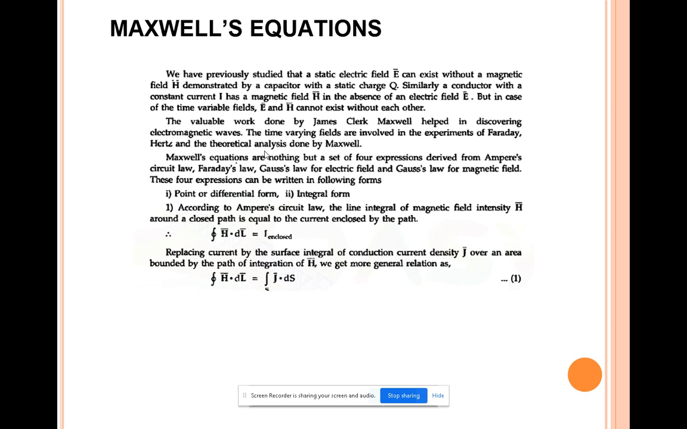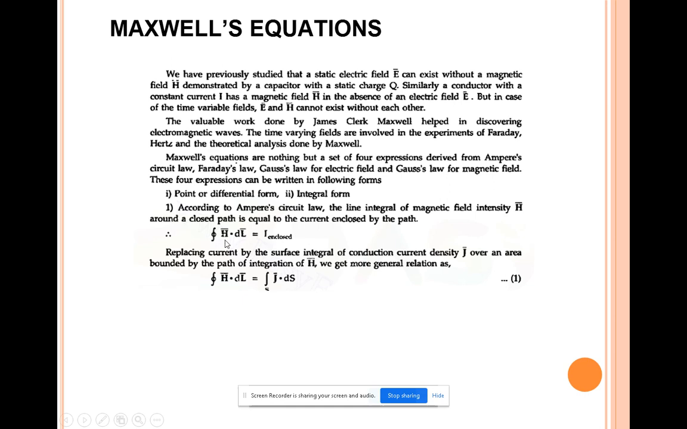That is the point or differential form and the integral form. These two forms are used for expressing the four Maxwell equations, using Ampere's circuit law, Faraday's law, and Gauss law for the electric field and magnetic field. The first equation is according to Ampere's circuit law: the line integral of magnetic field intensity around a closed path is equal to the current enclosed by the path.